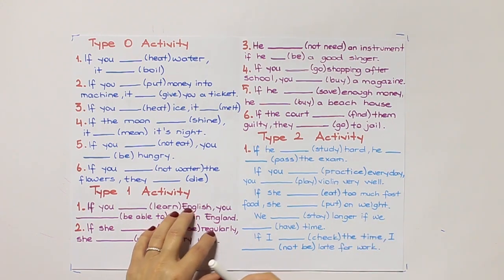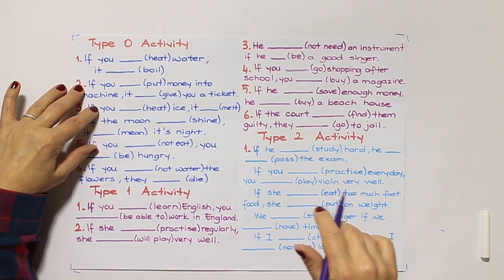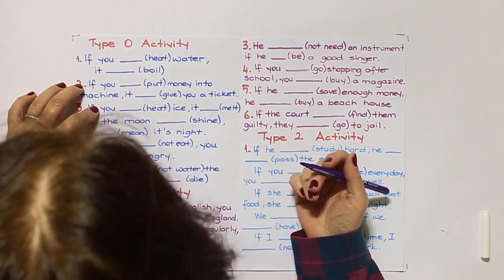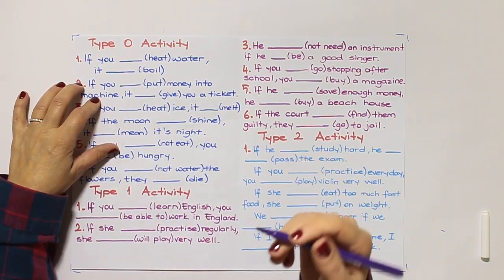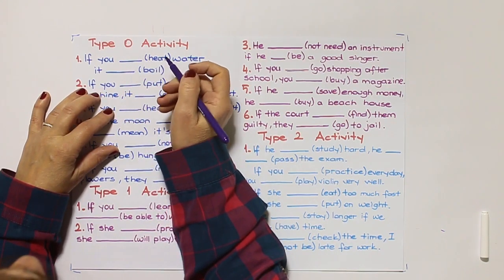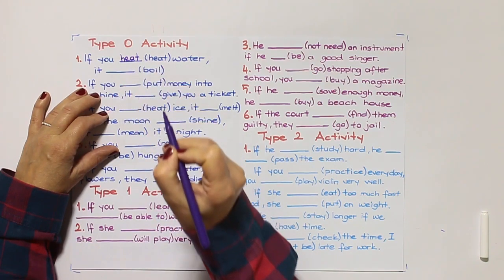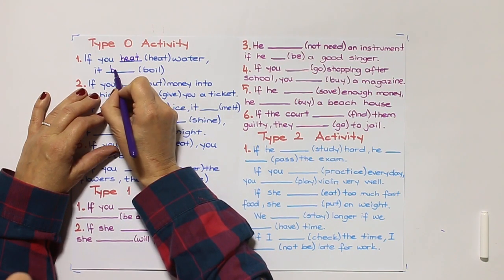Yes, let's start with type 0 activities. Number 1. If you heat water, it boils. So as it is type 0, we say it should be simple present tense. If you heat water, it boils.